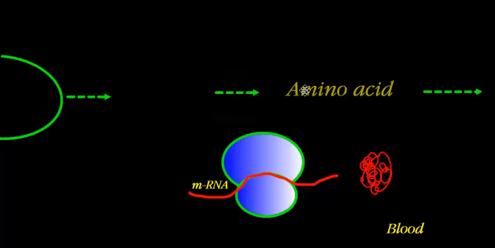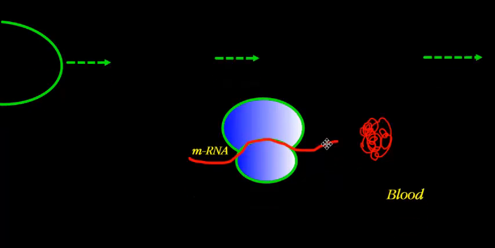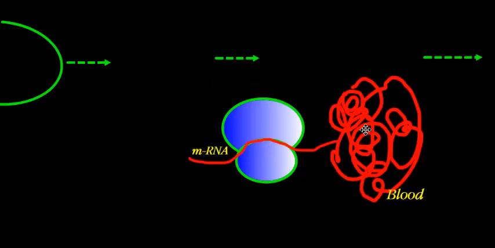The amino acids are carried by the tRNA, and tRNA and ribosome are very important for translating the information present on the mRNA into some kind of visible expressions called proteins, right?